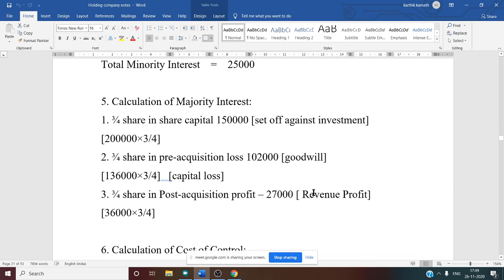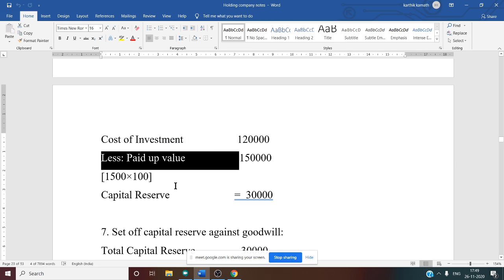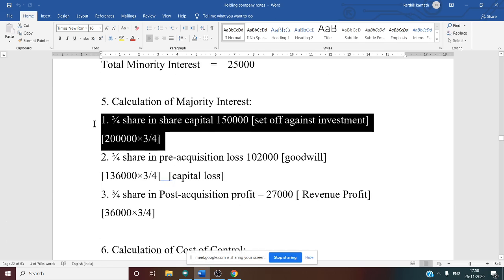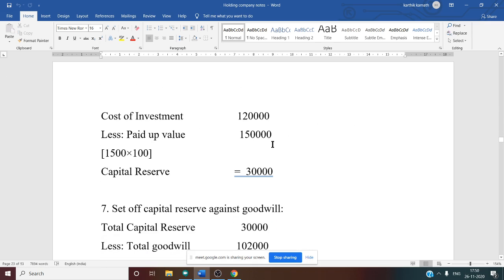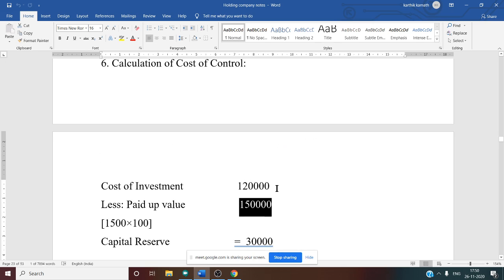Okay. Now from that you have to deduct the paid up value. Paid up value, how to deduct? You can see the majority interest calculation once. Under that, the first amount itself is the paid up value. 1,50,000 set off against investment, so this amount you have to write, 1,50,000, or else you can do majority shares into paid up value, then also you will get the same amount, 1,50,000. So now the next question is whether the holding company is paying more or less. Paid up value is 1,50,000. Holding company is paying only 1,20,000. So here the holding company is paying less.